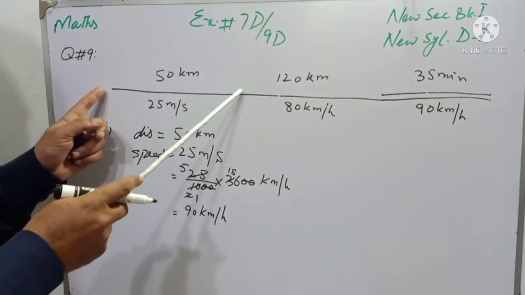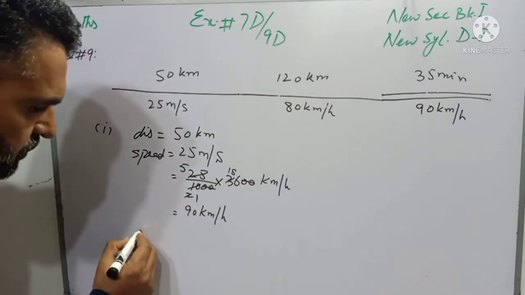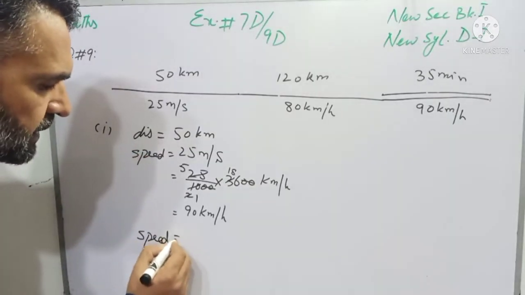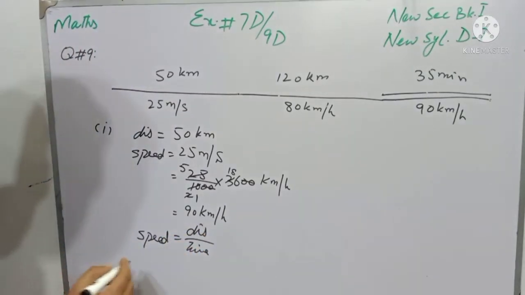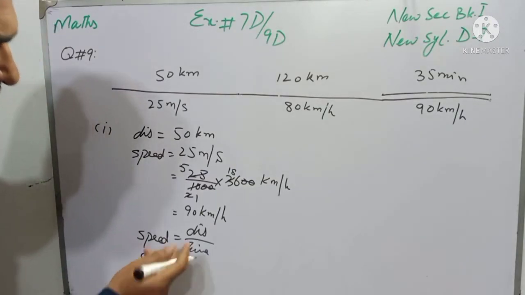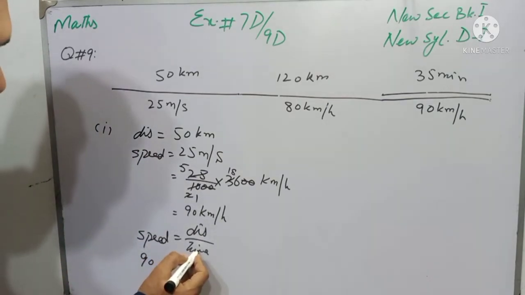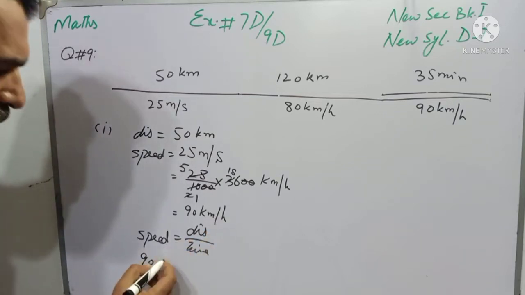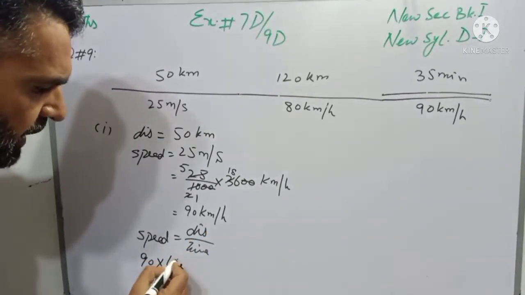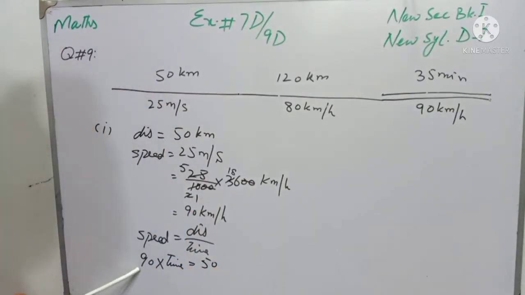And now we will find the time taken from this point to this point, and the formula is speed is equal to distance over time, and time we have to find, and speed is given 90 kilometer per hour. I need not write the unit because both the units are same. Time is dividing on the right side, when I transfer it to the other side, it will multiply by speed, and distance, that is 50 kilometer. And students, 90 is multiplying, when I transfer it to other side, it will divide.